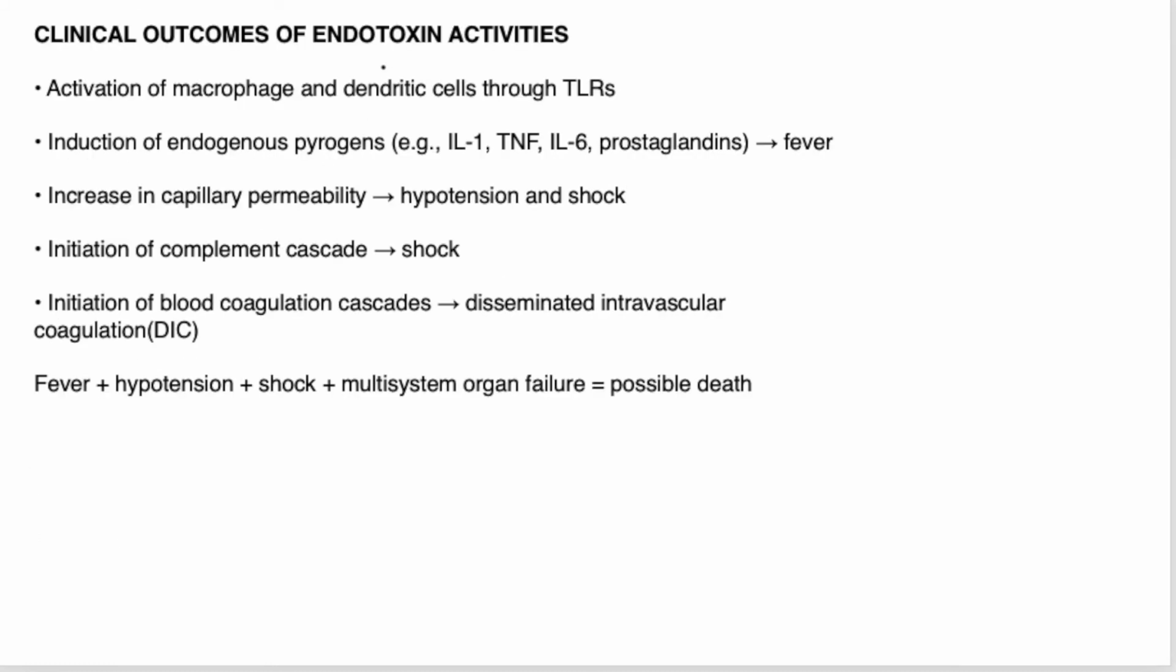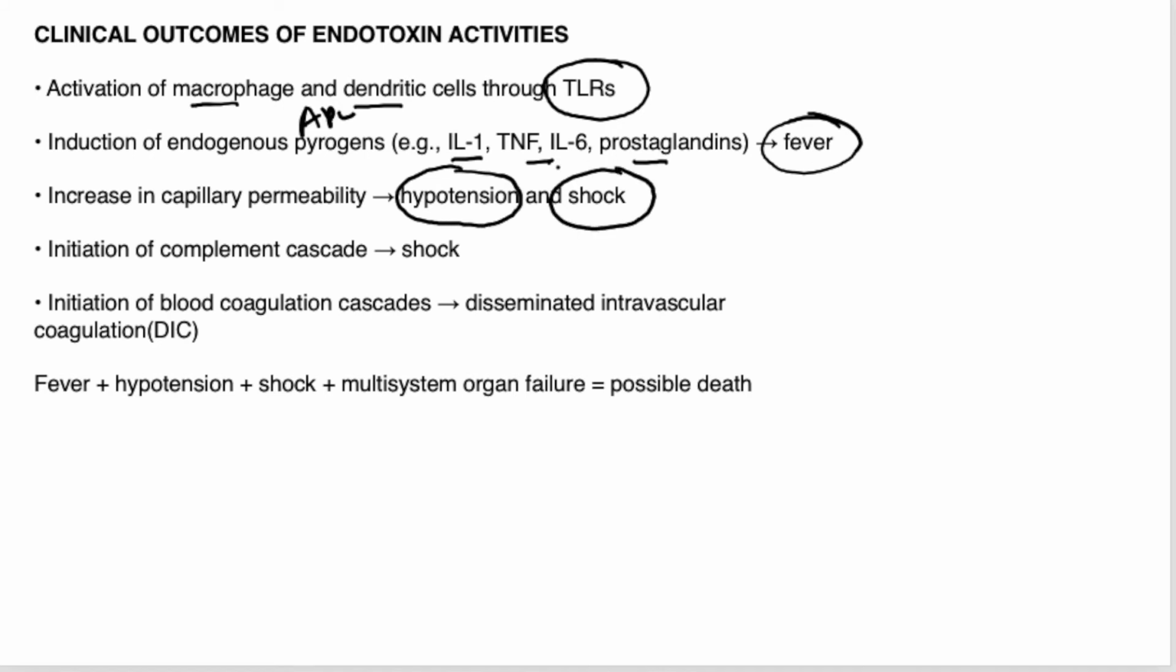Then what are the clinical outcomes of endotoxin activities? We have seen endotoxins. Endotoxin causes the activation of macrophages and dendritic cells, the antigen presenting cells, through the toll-like receptors. They cause the release and induction of endogenous pyrogens like interleukin 1, interleukin 6, tumor necrosis factor alpha and prostaglandins, and cause fever. They increase capillary permeability, which is the reason for hypotension, a fall in blood pressure, leading to septic shock.